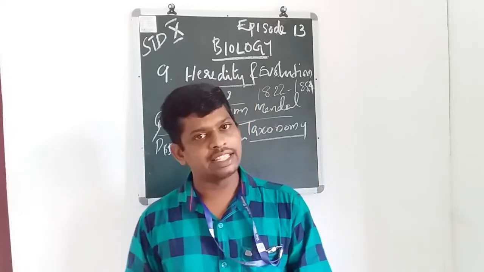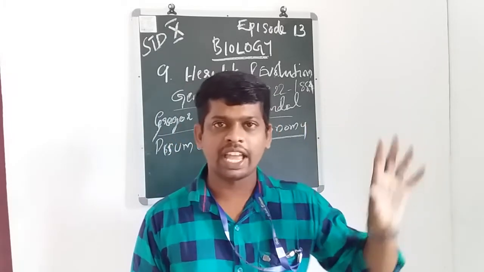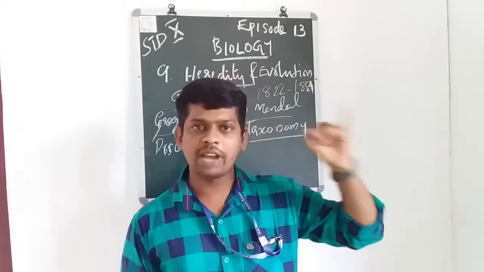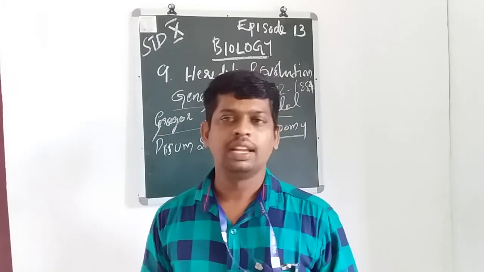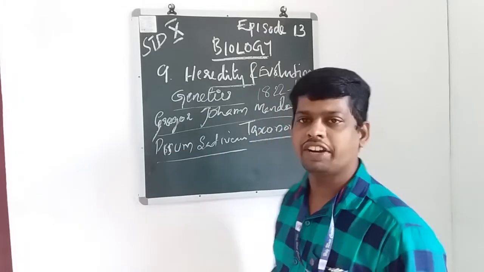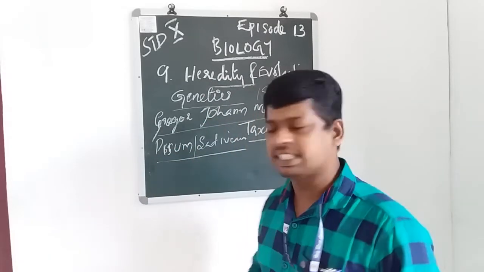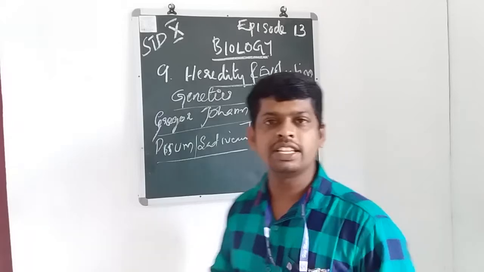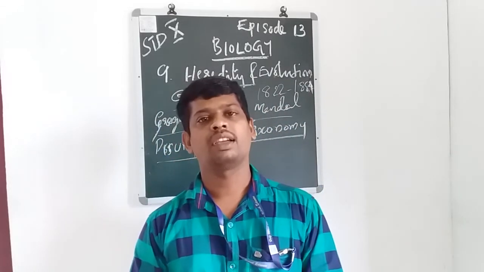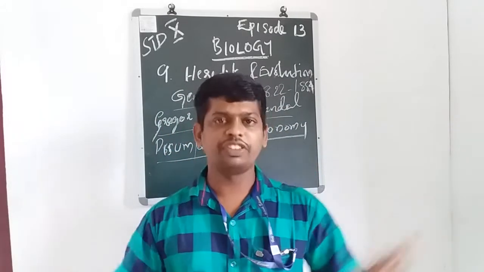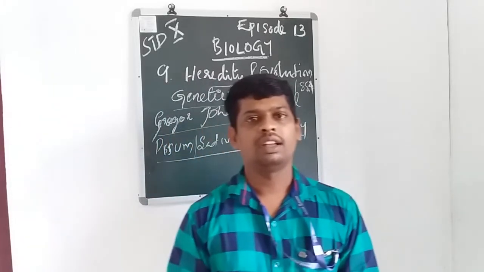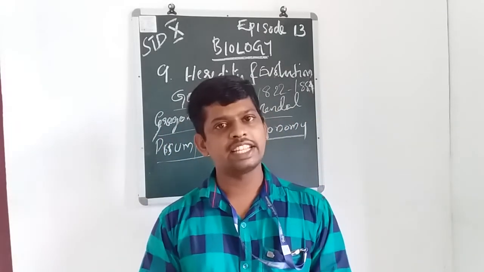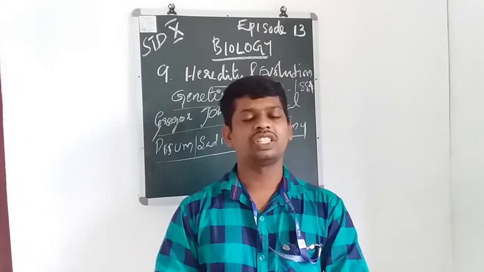In nomenclature, organisms have two names, the generic name and the species name. This is commonly known as the scientific name. Pisum sativum is the scientific name: Pisum is the generic name and sativum is the species name. Similarly, Homo sapiens is a scientific name: Homo is the generic name and sapiens is the species name.